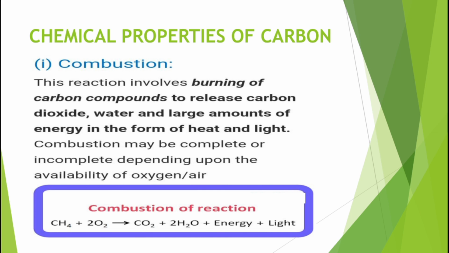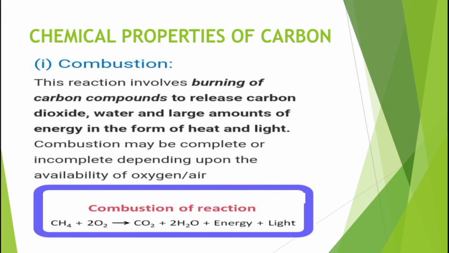Now, what are the chemical properties of carbon? The first chemical property is combustion. This reaction involves burning of carbon compounds to release carbon dioxide, water, and large amounts of energy in the form of heat and light. Combustion may be complete or incomplete depending on the availability of oxygen or air.